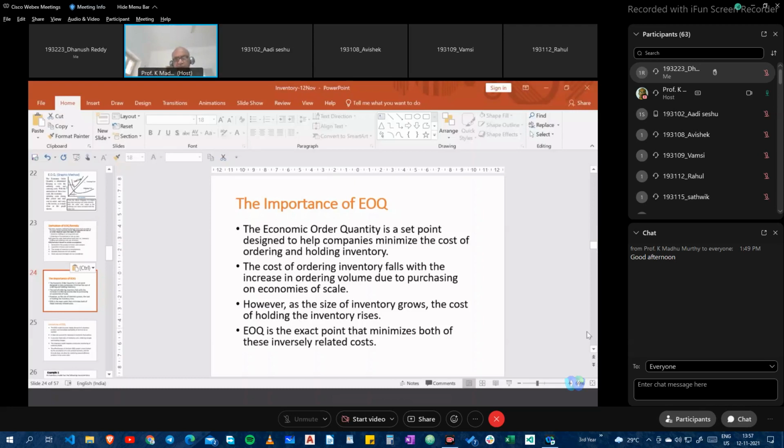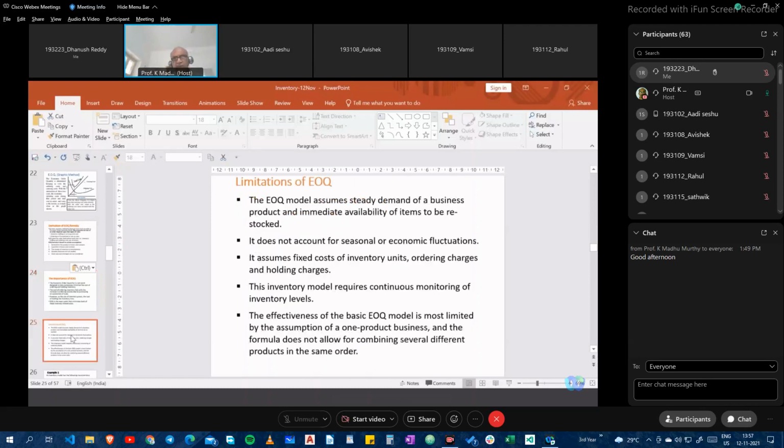The EOQ model assumes steady demand of a business and immediate availability of items to be restocked. It does not account for fluctuations that happen either because of seasonal effects or economic fluctuations in the market.